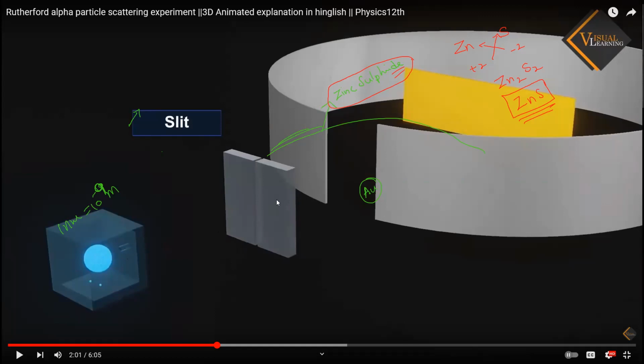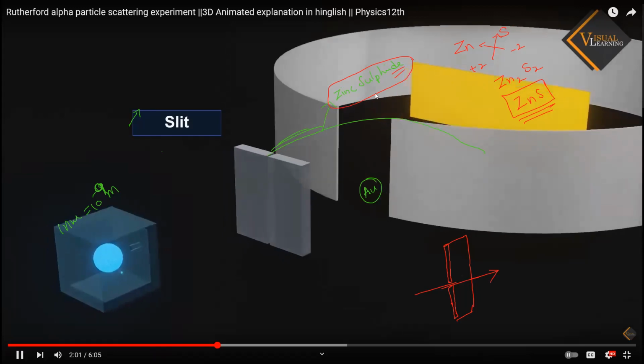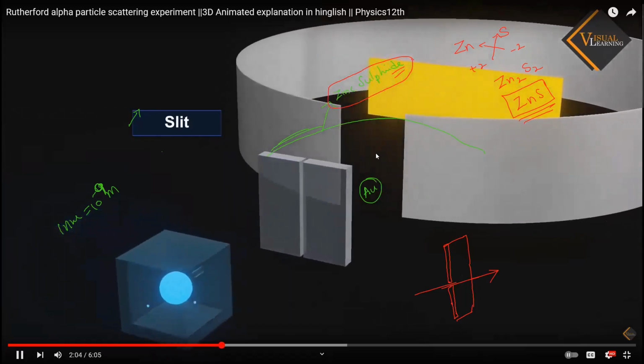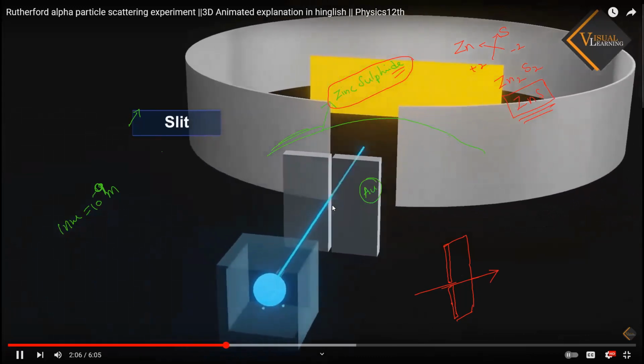A slit is a small opening. For example, if there is a cardboard and I cut one small hole in the middle, that is what we call a slit. Light will pass through that. You have to make a slit so that the light can pass through it, with the help of which alpha rays can be projected straight and narrow.